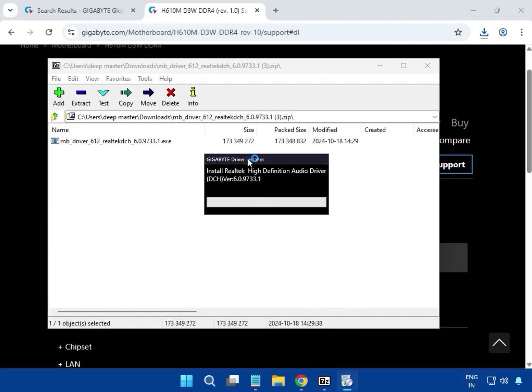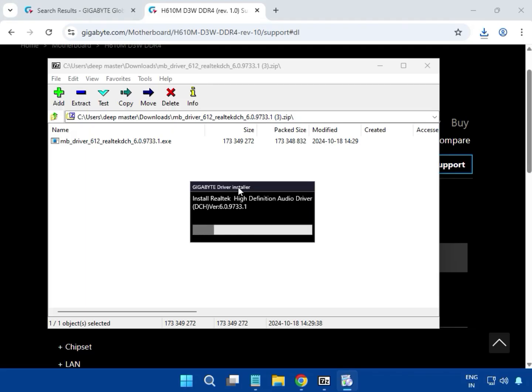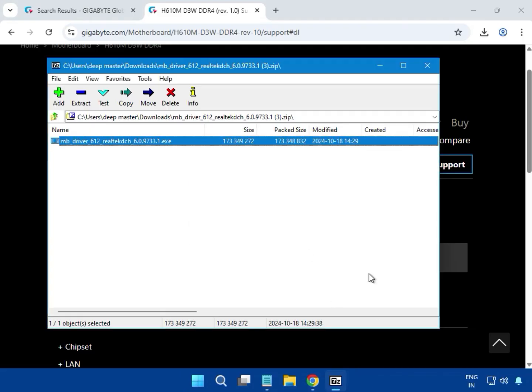Now this is installing the audio driver, you can see. So it is installing right now, and it will close automatically. This installs automatically, so do not worry about how it closes automatically. So it is closed, which means this is installed.